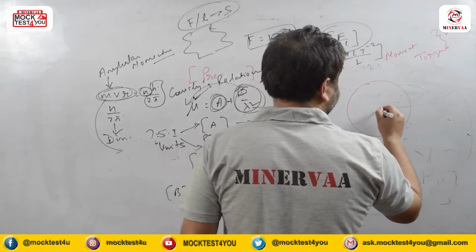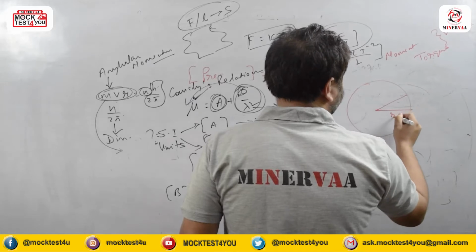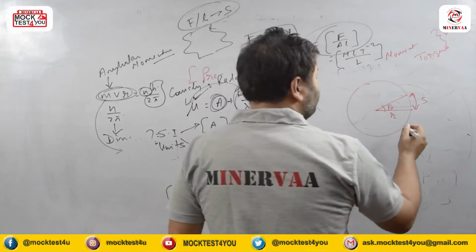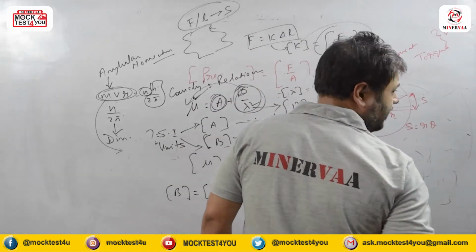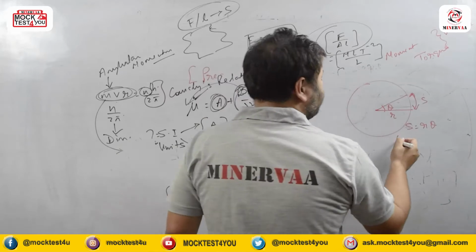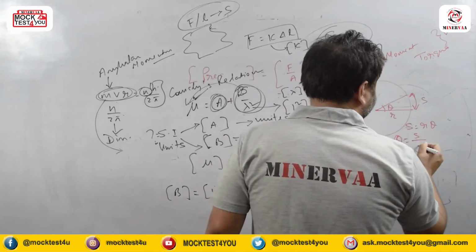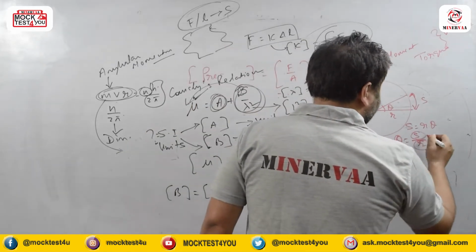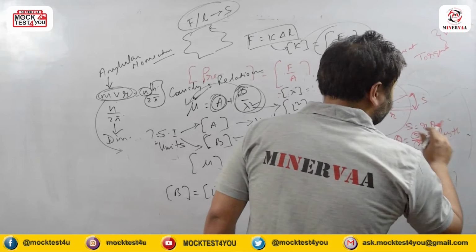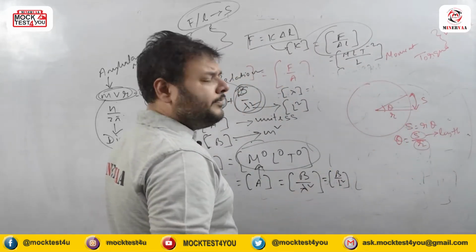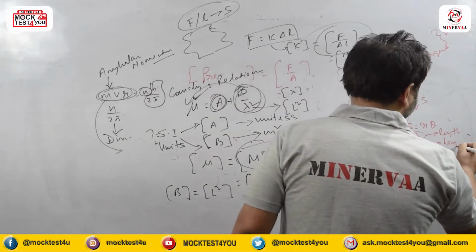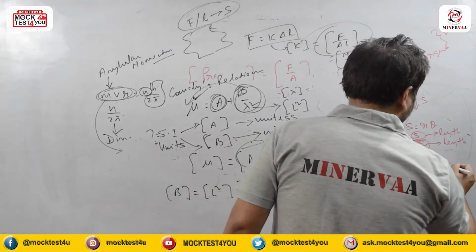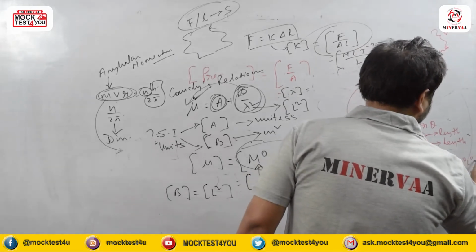If I think about a circle and its center, this is the radius and this is the arc length S, which makes an angle theta. From the trigonometrical formula, S equals r theta, so the angle is arc by radius. The arc has the dimension of length because it is a part of the circumference, and the radius is definitely of length dimension. So the dimension of the angle is length by length, which ultimately comes as m naught, L naught, T naught.